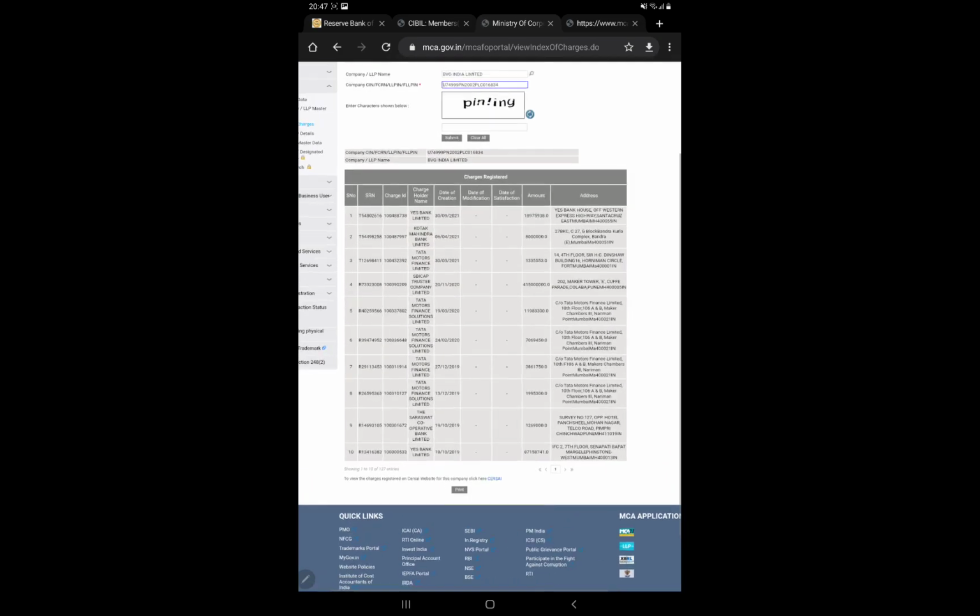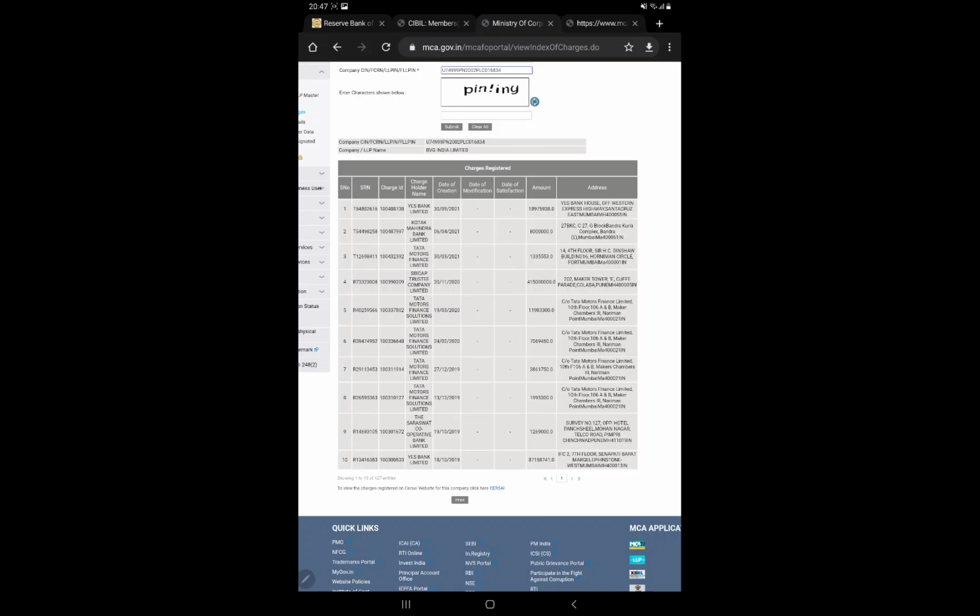Now once I click on the submit button, see, this particular company has borrowed from all these banks or financial institutions, along with the amount, the address of that financial institution, and the date of creation. You are getting all these details: Yes Bank, Kotak Mahindra, Tata Motors, SBI Trustee, Tata Motors, Saraswat Cooperative and Yes Bank. See the details of the loans of this company.